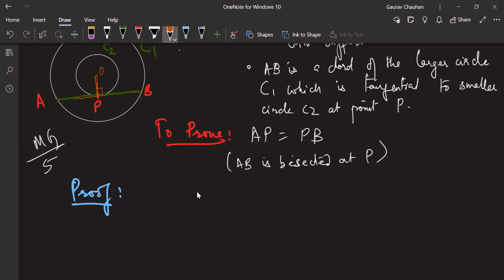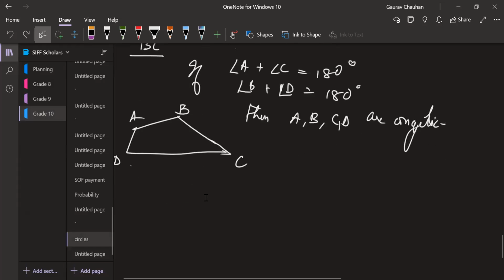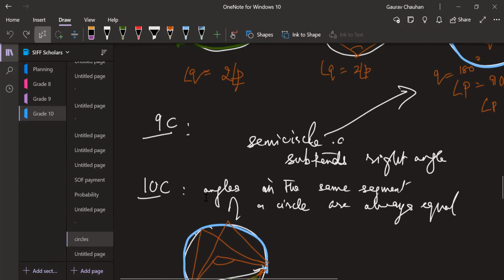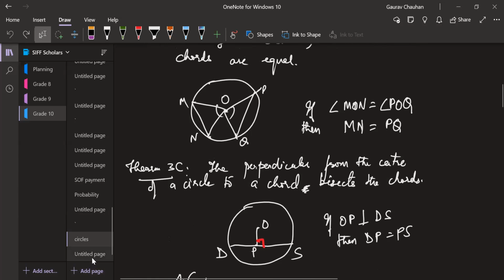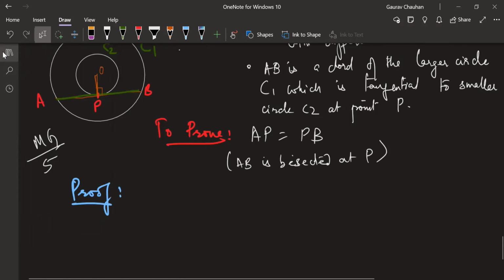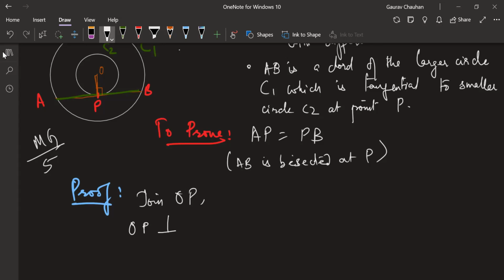Do you know a previously existing theorem which can solve our problem now? Yes, Riza. Perpendicular drawn to the chord will bisect the chord. Theorem number? Yesterday's thing? Number 3C. Correct. Over. That's all. We have to just show that there is a perpendicular there. It's a one-step proof. Okay. Now, so our thing is what? Join OP. Okay. OP is perpendicular to AB.